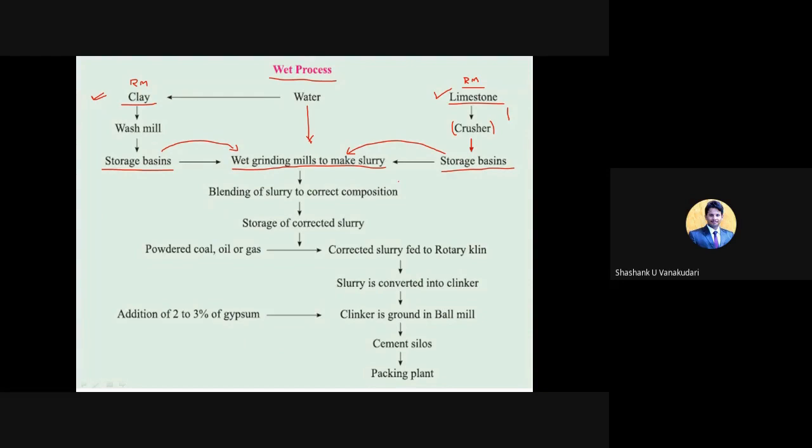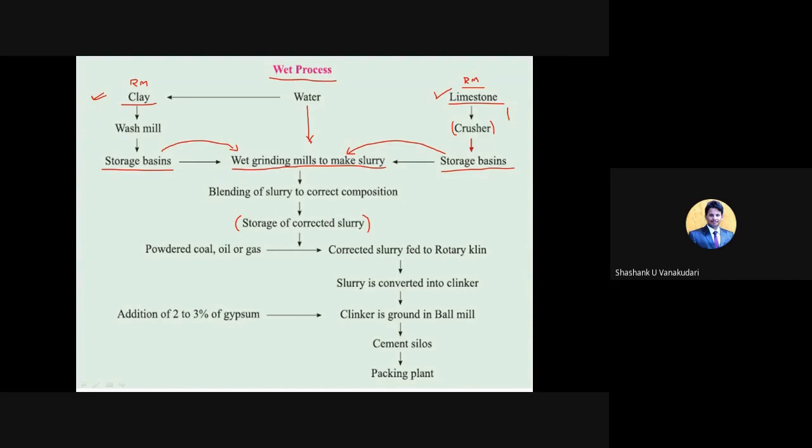All the paste generated after adding water to the raw materials should be uniform in nature. That slurry is the combination of powder as well as water. That paste form we call slurry. This slurry is then stored in a particular chamber, the storage of corrected slurry.